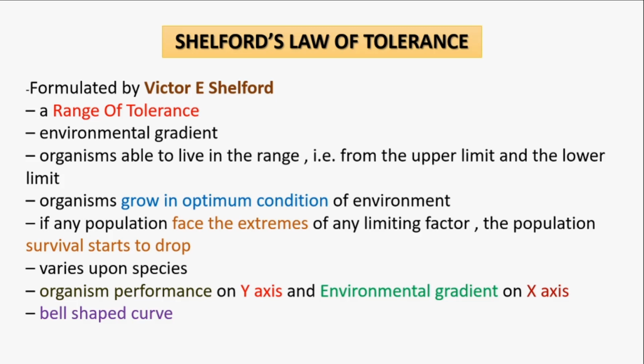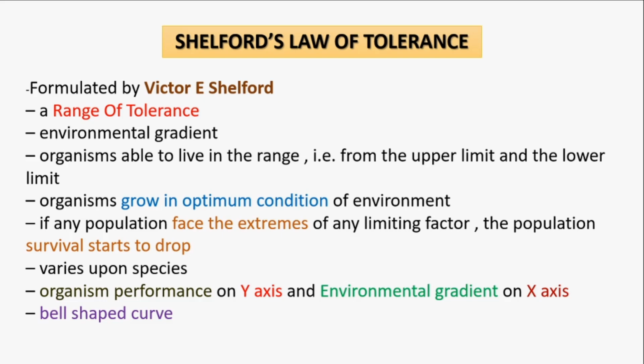In the optimum zone, organisms grow at their maximum because the limiting factors are optimum in this zone, and when the limiting factors are extreme, the population survival starts to drop. If the organism's performance is put on the y-axis and the environmental factors on the x-axis, a bell-shaped curve is obtained.